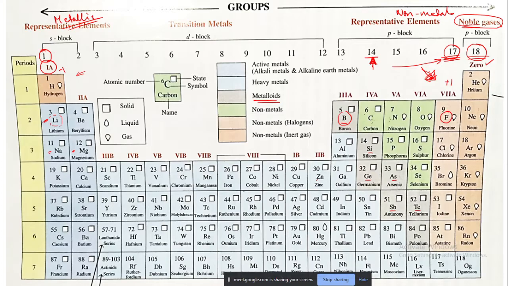Anyone want to guess? Metals. Sir, I guess that the atomic number of fluorine is 9, and it means it will take 2 electrons, and the elements which take electrons are usually non-metals.